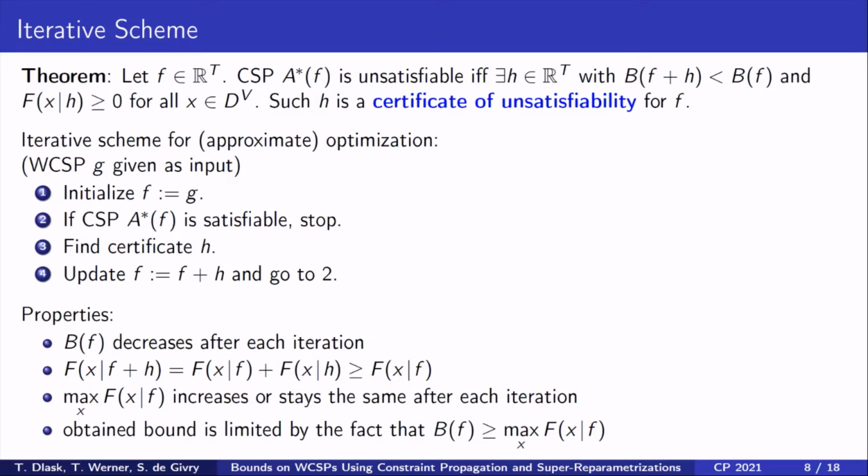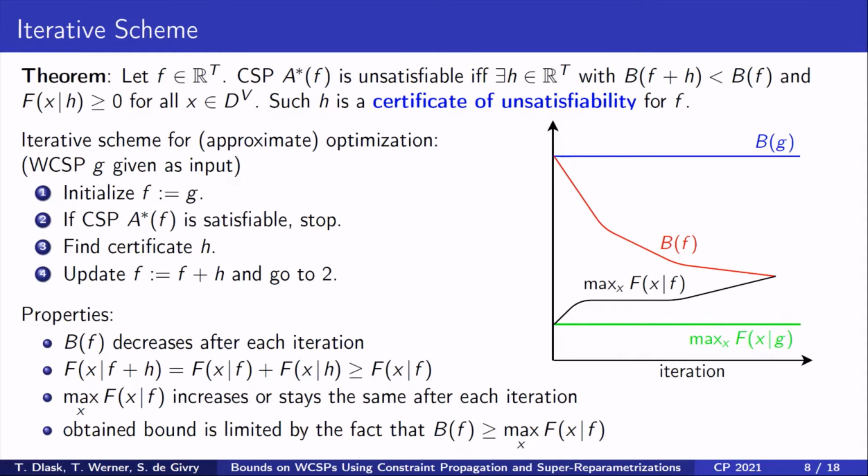Since bf is an upper bound on the optimal value of weighted CSP F, it cannot get below it. Thus, if at any time during the algorithm bf becomes equal to the optimal value of weighted CSP F, CSP A star f becomes satisfiable, and we terminate with a possibly non-optimal value of bf. This is because satisfiability of A star f is only necessary but not sufficient for optimality.